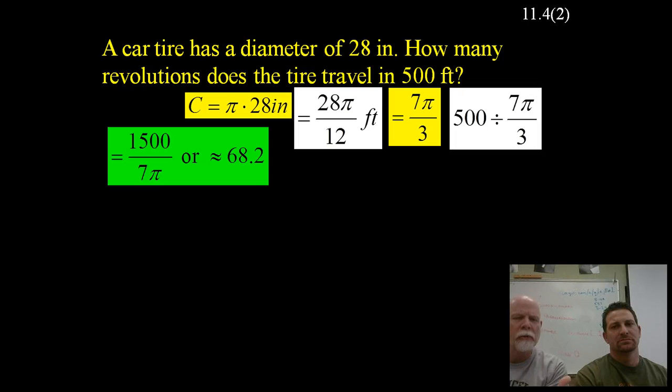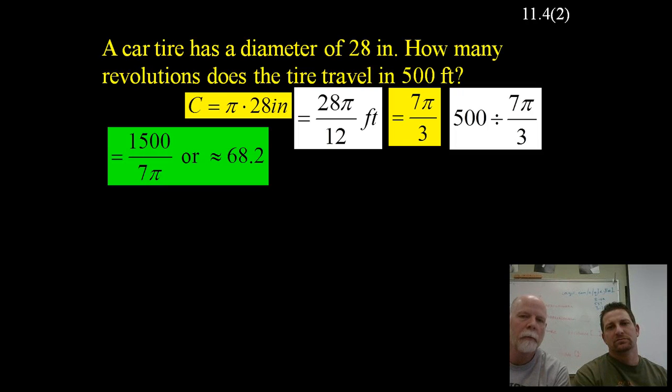Now again, what is that measuring? The question was, how many revolutions does the tire travel in 500 feet? So the tire is going to go around 68 times approximately to travel 500 feet. Okay, and the conversion there was from inches to feet with that 28 pi divided by 12. So again, we'll practice more of these as we go. The conversion factor there throws that problem off a little bit, but we'll talk more about that.